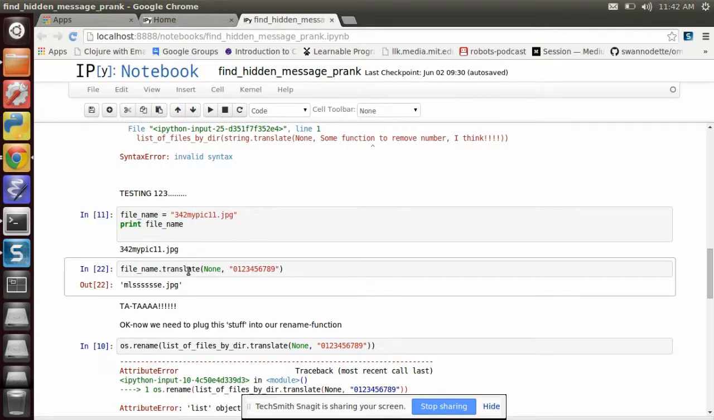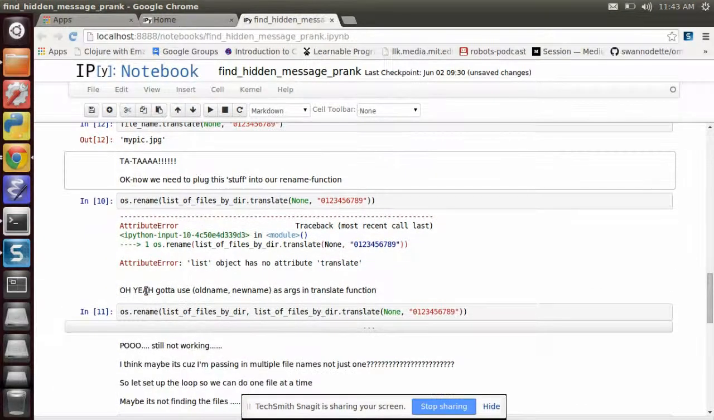I'm going to call translate on it, pass in None because there's no table, and the second argument is going to be this string of numbers. That is supposed to pull all the numbers out of this string and produce a nice clean file name that doesn't have any numbers in it. So if we evaluate that again, you can see it says mypic.jpg. So that's working. That's what we're going to work with.